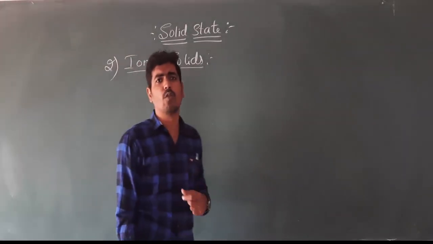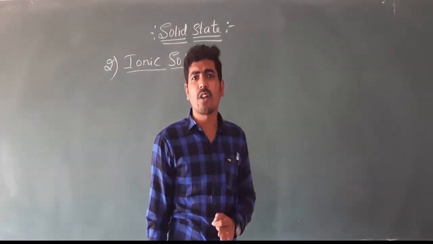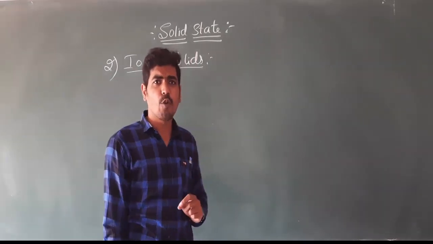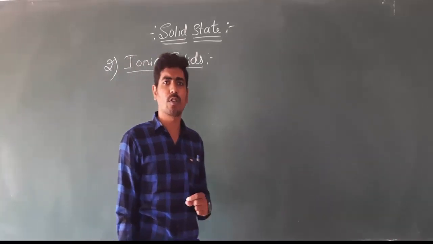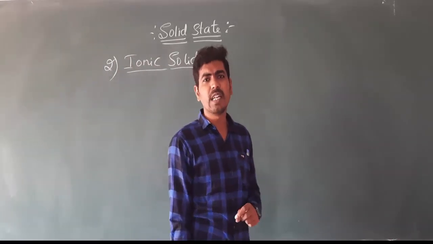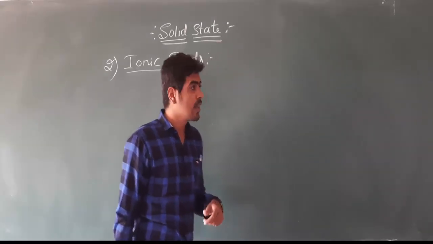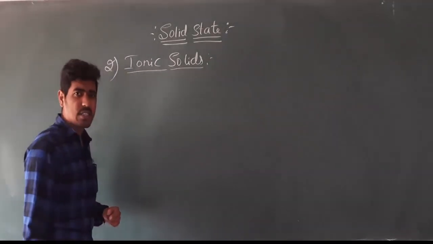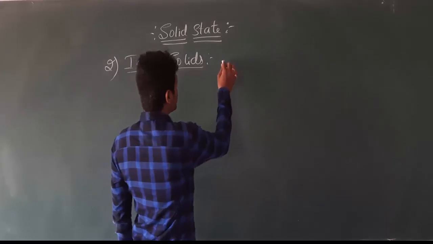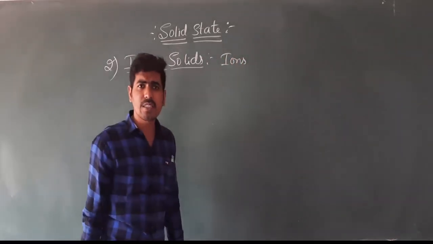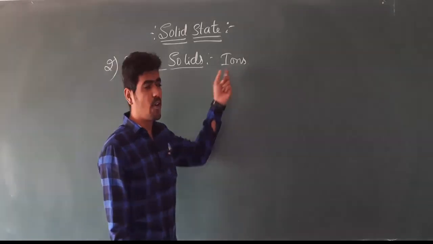As you already know, the crystalline solids are classified on the basis of attractive forces or intermolecular forces acting between the particles which constitute the solid state. In ionic solids, the constituent particles are ions. Means ionic solids are made up of ions.